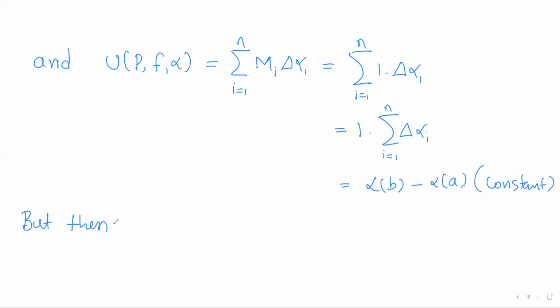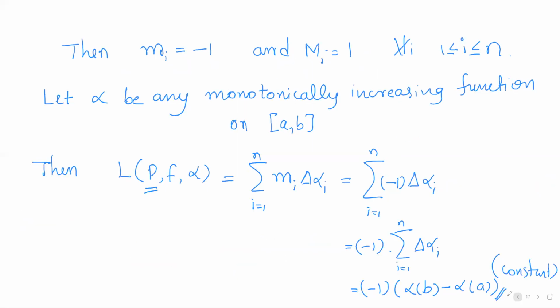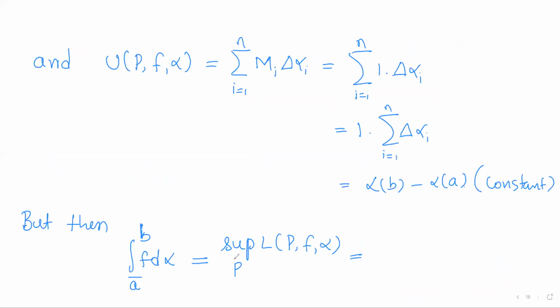Now to check the Riemann-Stieltjes integrability, we shall consider the lower Riemann-Stieltjes integral and the upper Riemann-Stieltjes integral. So what is the lower Riemann-Stieltjes integral of f? It is defined to be the supremum of all lower Riemann-Stieltjes sums. So we have to take the supremum of all lower Riemann-Stieltjes sums for varying partitions.